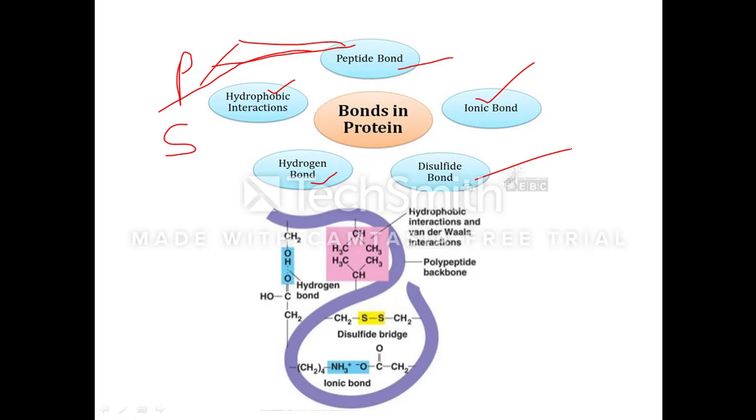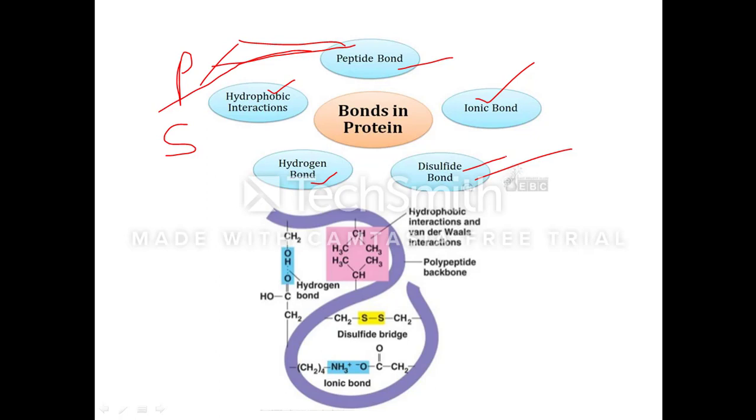This disulfide linkage is formed between two amino acid residues which are rich in cysteine, or sulfur containing amino acids, linked together by a disulfide bond, which is formed by the oxidation of the thiol or sulfhydryl groups of these two cysteine residues to yield a dipeptide that is called cystine. So the disulfide bond is formed between the sulfur containing amino acid, that is cysteine, in the proteins or peptides, and results in the formation of the cystine residue.